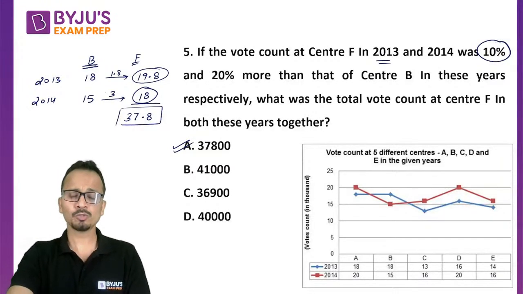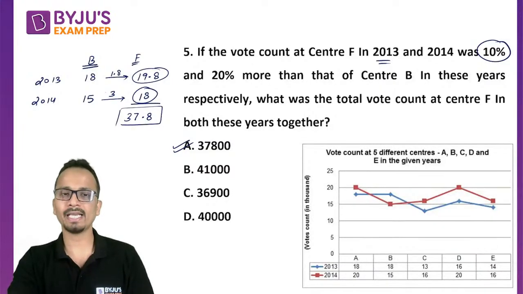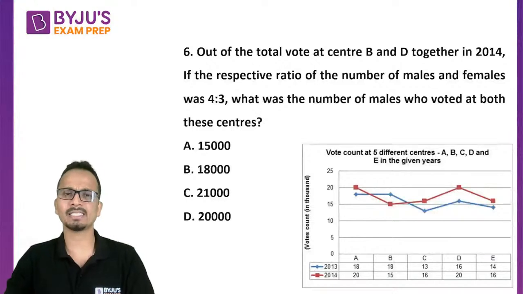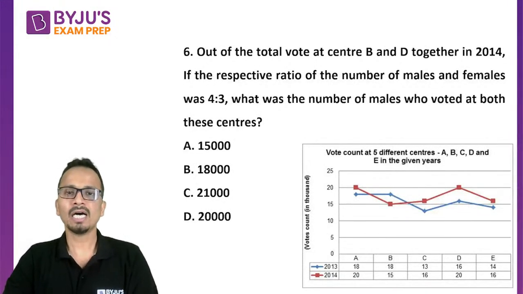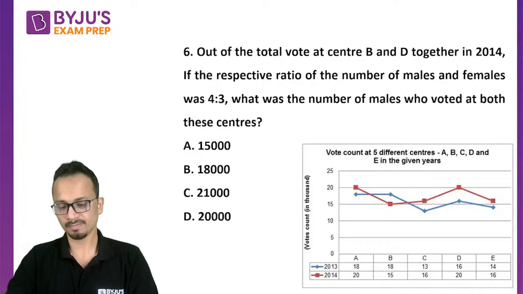Now let's move on to the last question for this set, and then we'll move on to the next set, which will be slightly on a higher level of difficulty as compared to the first one. So the last question here: out of the total vote at center B and D together in 2014, if the respective ratio of number of males and females was 4:3, then what was the number of males who voted at both these centers?